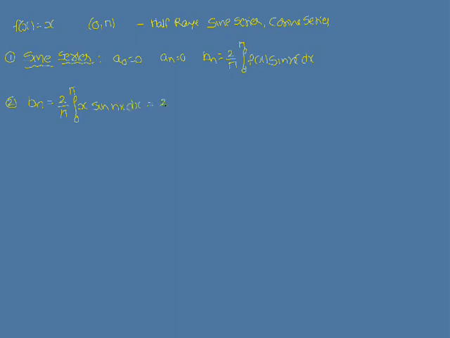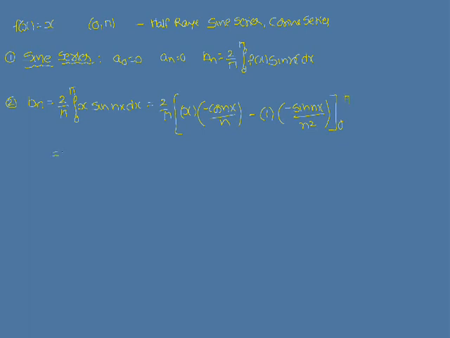That is equal to 2 by pi into, integration of x into sin nx: x into minus cos nx by n, minus the derivative of x, which is 1, into the integral of cos nx, which gives sin nx by n square, between the limits 0 to pi.